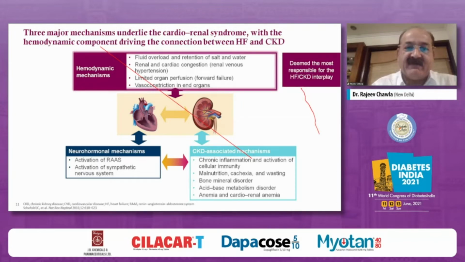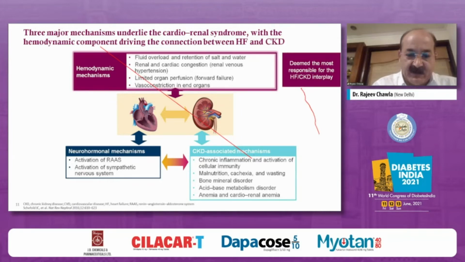It could be in the form of fluid overload and retention of salt and water. It could be renal and cardiac congestion, what we normally call renal venous hypertension, which then leads on to a forward failure, limited organ perfusion, and peripheral resistance, which then leads on to increased vasoconstriction and which then worsens heart failure also. But there could be a neurohormonal mechanism like activation of the RAS system or an overactivation of the sympathetic